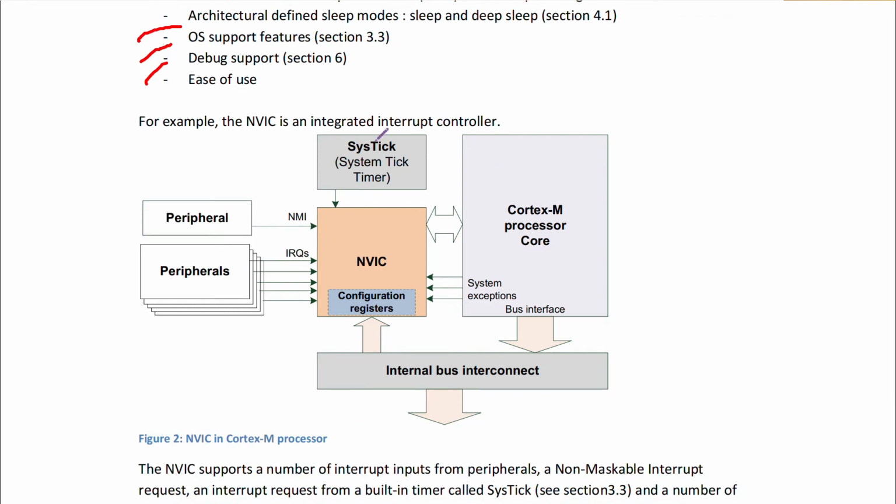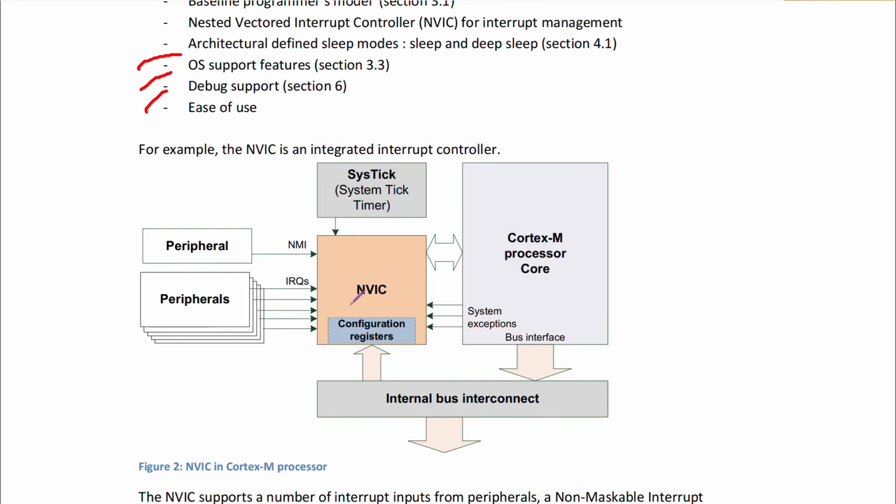So ये आपके NVIC का diagram है. We don't have to study in detail, but you can see here जितने भी peripherals हैं उनका जो भी interrupts है, requests, they are first coming to NVIC. ठीक है, NVIC will be the interrupt controller that will decide what to do with these interrupt requests, and accordingly it is going to send the interrupt to one of the addresses in the vector table, right?